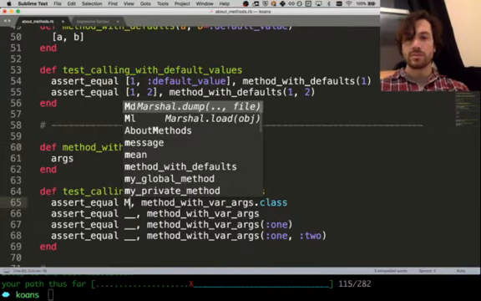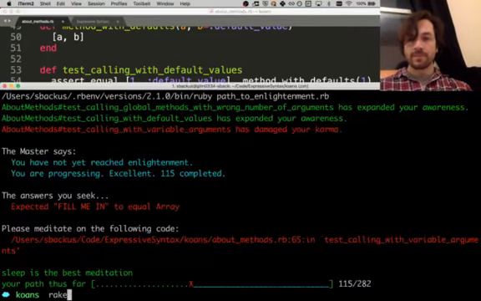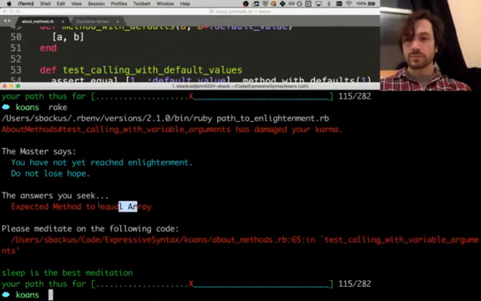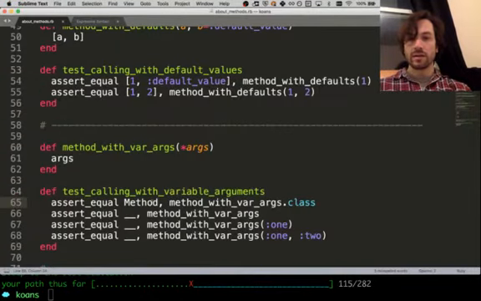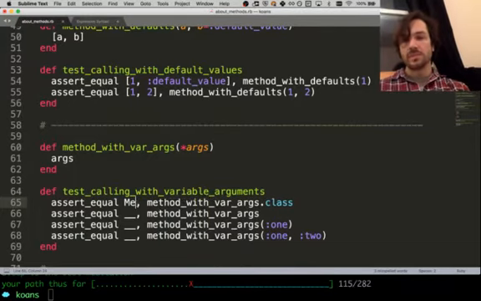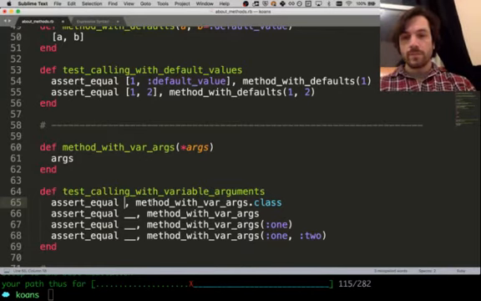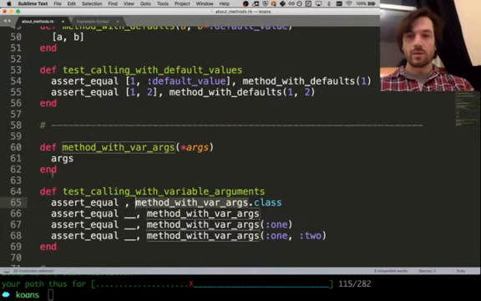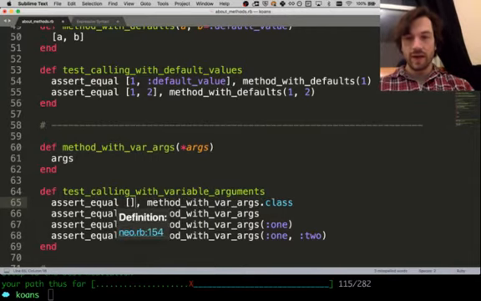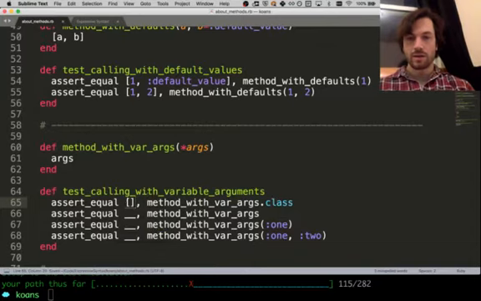I don't know. Is that a thing? Method to equal array. Oh, of course. It's asking what this gets back. There's no method, that doesn't make sense. So it's like method with var args. We call it. What do we get back? Just a list of arguments. Which in this case, when we call it passing in nothing, it gives us back the empty array. Okay, cool. That makes sense.